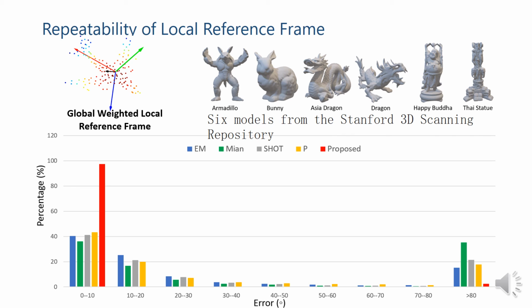The horizontal axis indicates the angular error range, and the vertical axis represents the percentage of points. The more points fall into the lower range, the better the method. We can see that our proposed LRFs have many more points in the lower angular error range than other methods. This means that the proposed LRFs are very stable and robust to noise.